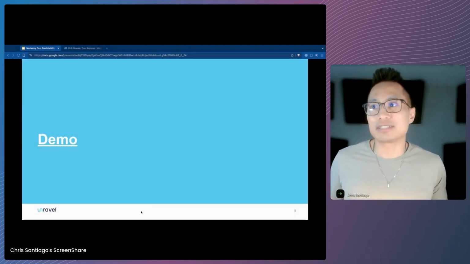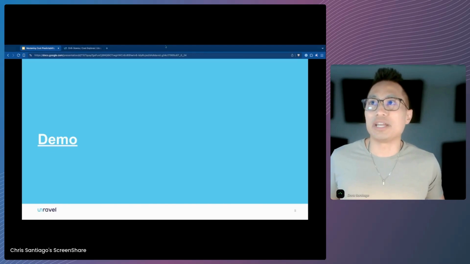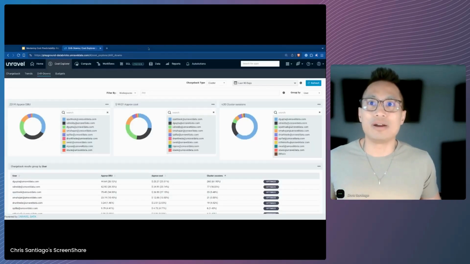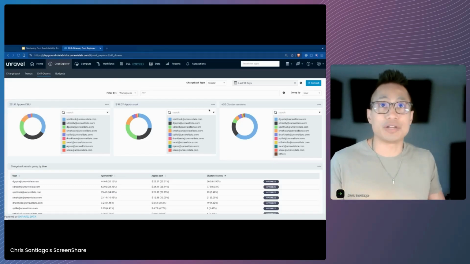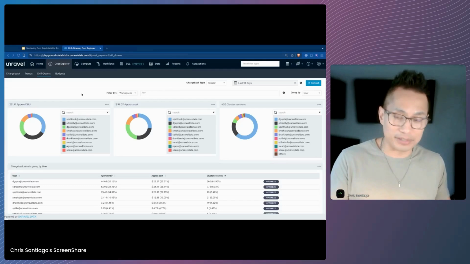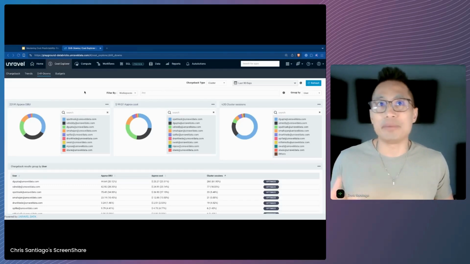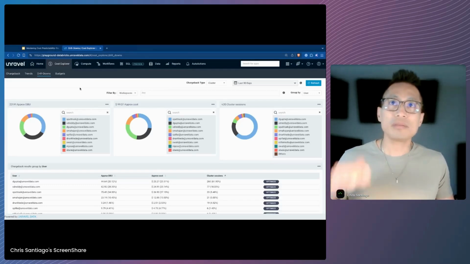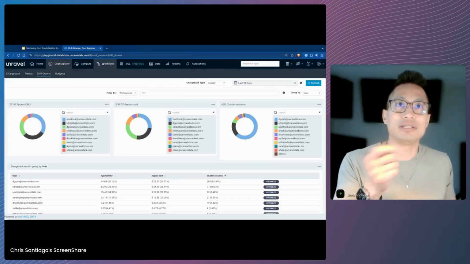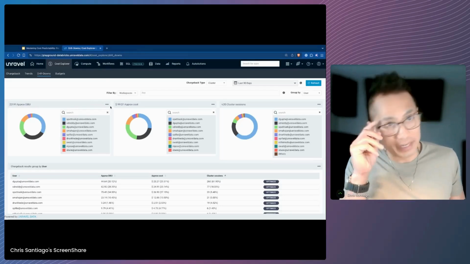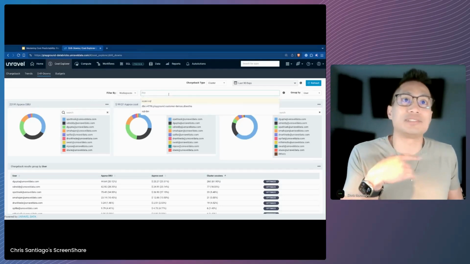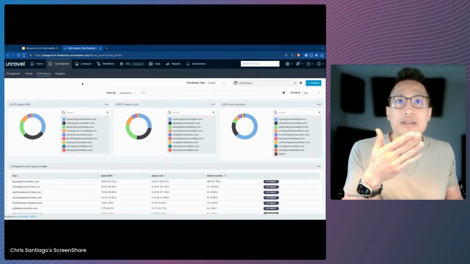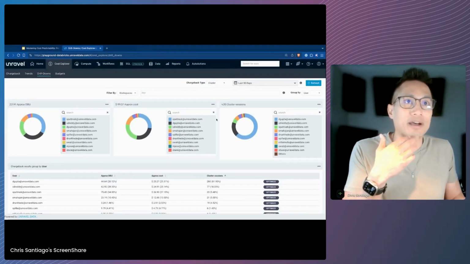What I'd like to do next is talk about those key challenges, but do it in a way on if you were to use Unravel to address some of these key challenges to attain better cost predictability. What you're seeing on the screen here right now is Unravel in action in a Databricks environment. Now we're connected to multiple workspaces here. This is just my playground environment here.